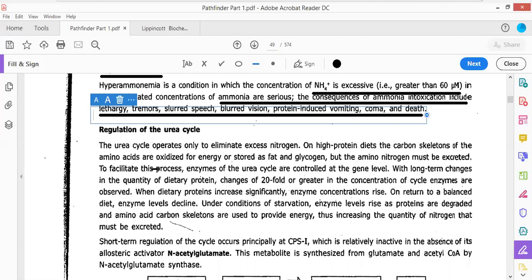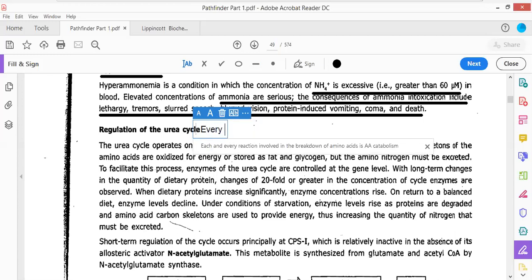Now we would be talking about a very important factor, that is the regulation of the urea cycle. How is the urea cycle regulated? There is a golden rule in biochemistry: every pathway in biochemistry is always regulated at least at its first step. The most effective step for regulating any biochemical pathway is always the first step.